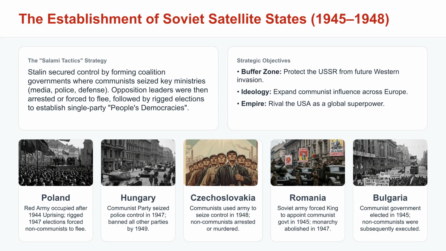While Stalin had promised in the Yalta Conference to hold fair elections, this was never going to be the case. While it might have looked like Stalin was holding fair elections, he would rig elections, use the secret police to intimidate political opponents, or just ban other political parties altogether.